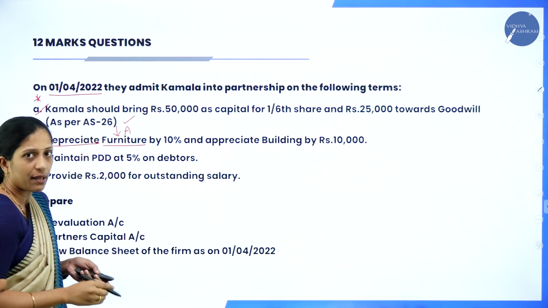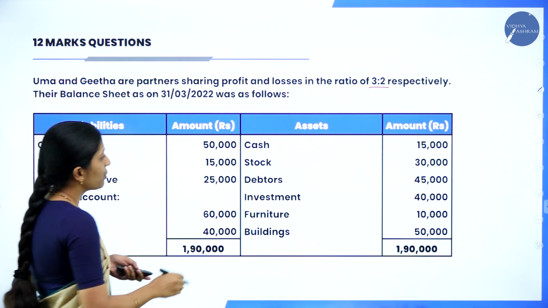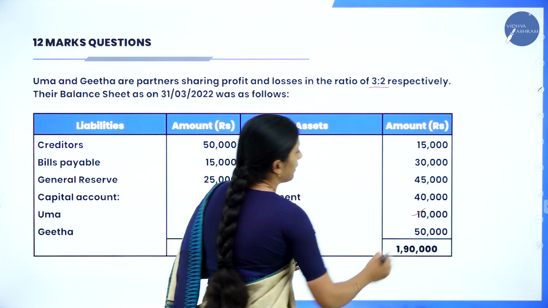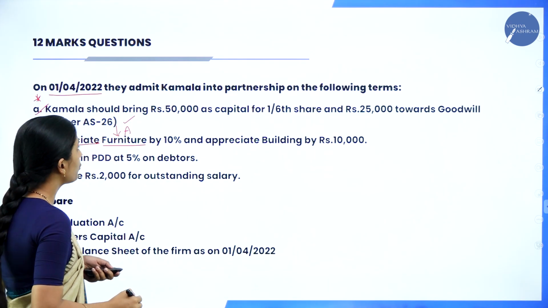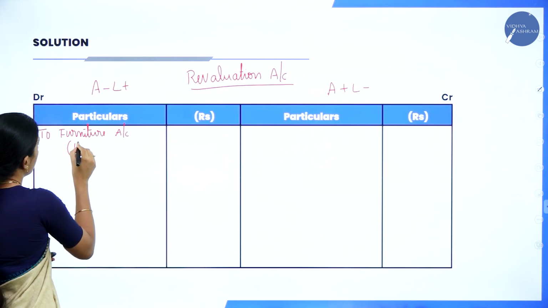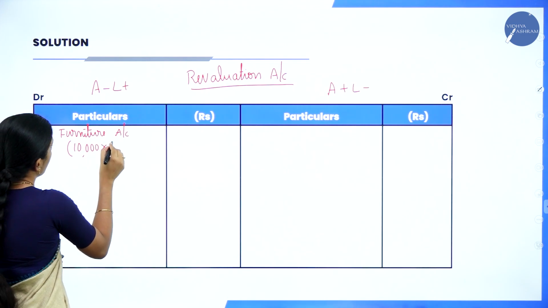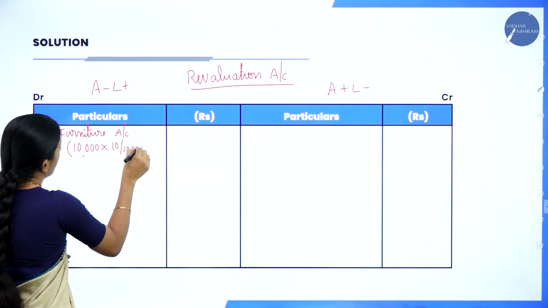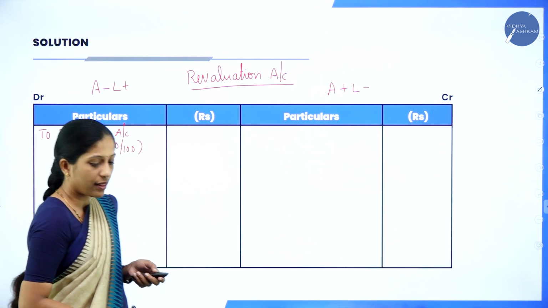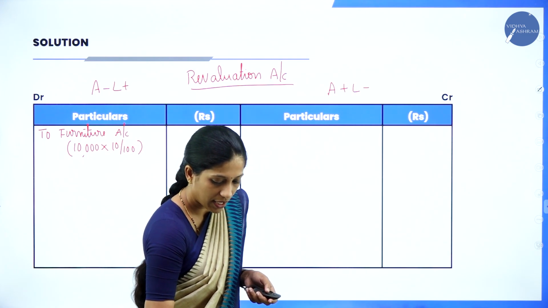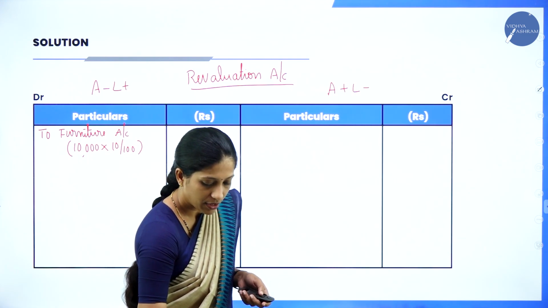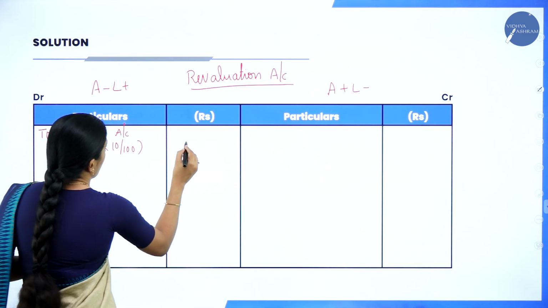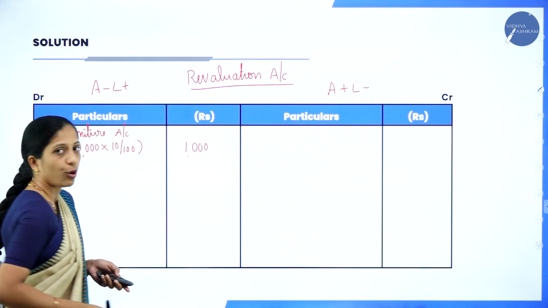By how much? 10%. What is the value of furniture? Value of furniture is 10,000. So, 10,000 into 10%, that is 10,000 into 10 divided by 100. So, how much will we get for 10,000 into 10%? 1,000. Yeah, it is 1,000. So, hope you are clear.